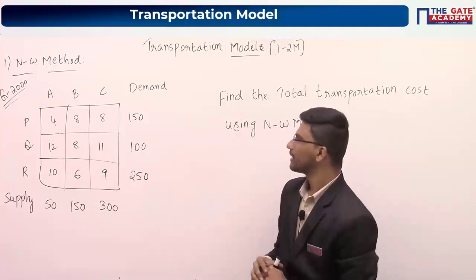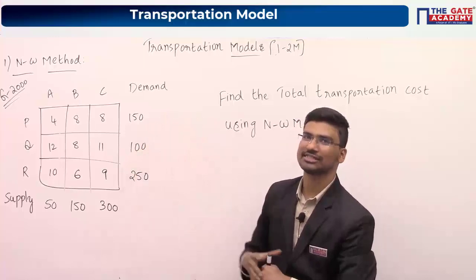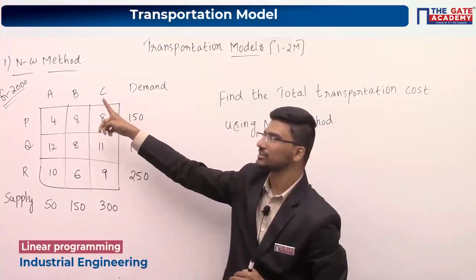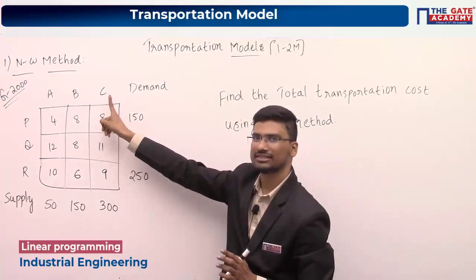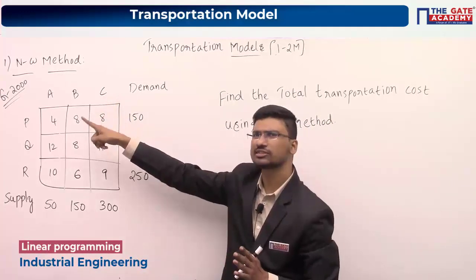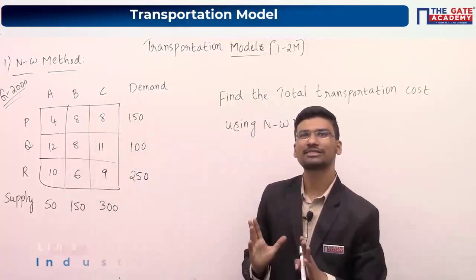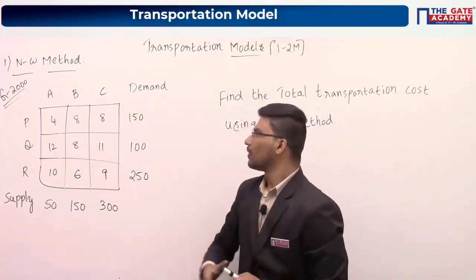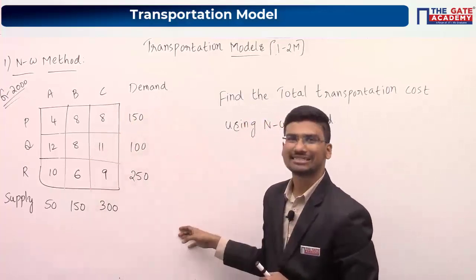Now you just tell me what are sources here and destinations here. Whether A, B, C which are given here are sources or destinations. So please reply. A, B, C are sources, Abhimanyu, very good. So what about P, Q, R? They are your destinations.